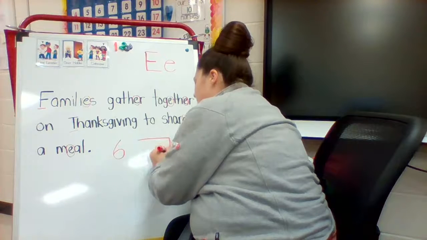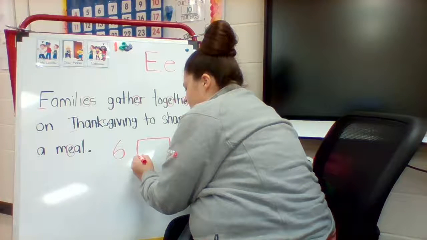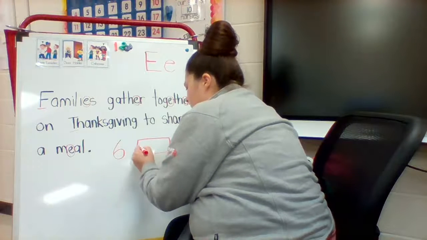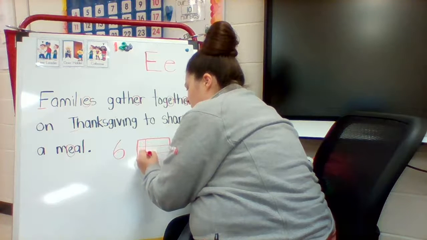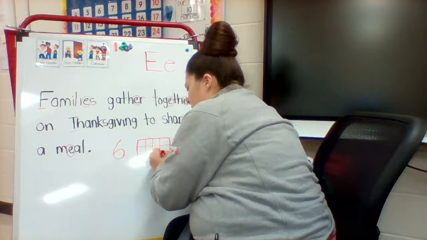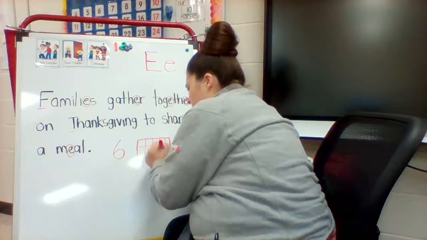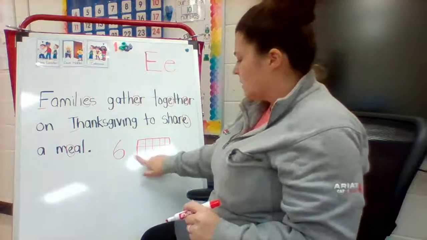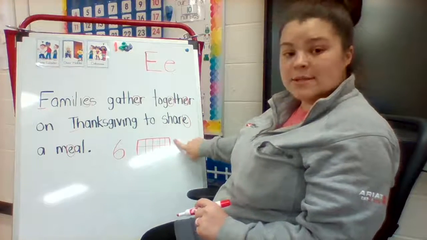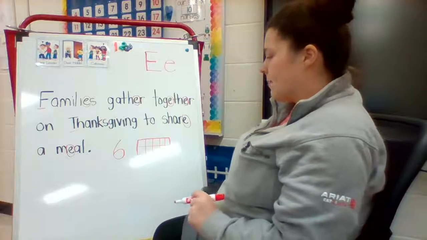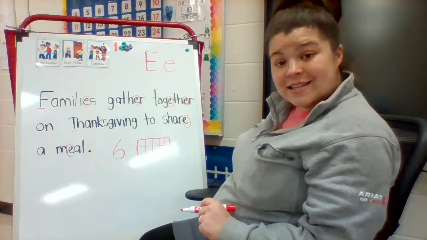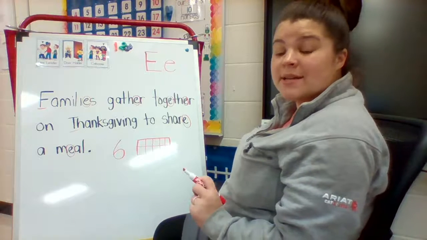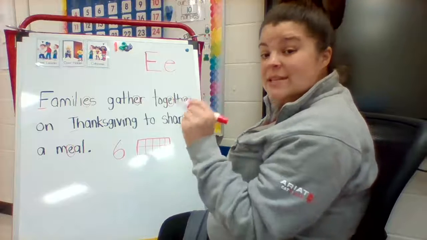Here I'm drawing a rectangle, and then I'm going to half it. In a 10 frame, you have 5 squares on top and 5 on bottom. Now I'm going to fill in 6 of the squares, and I'm going to put a dot in each one.